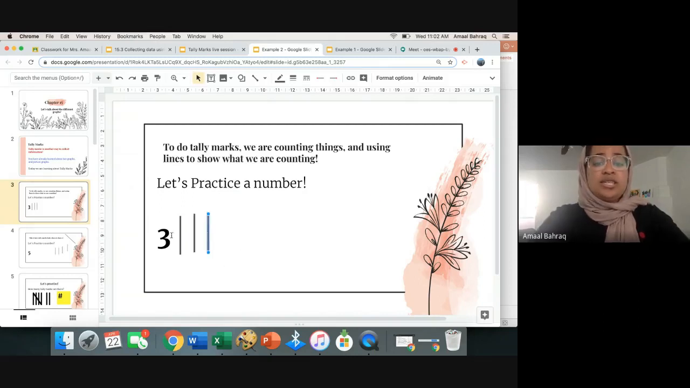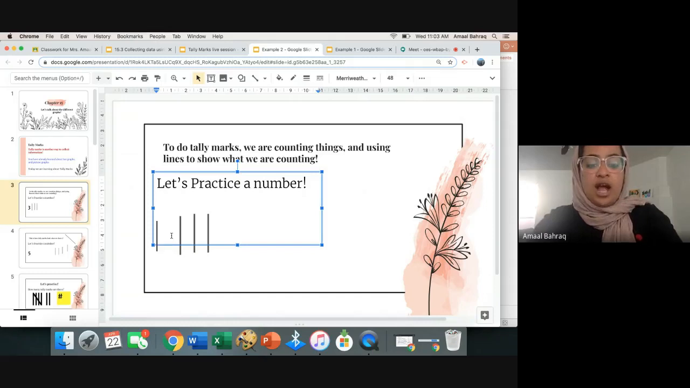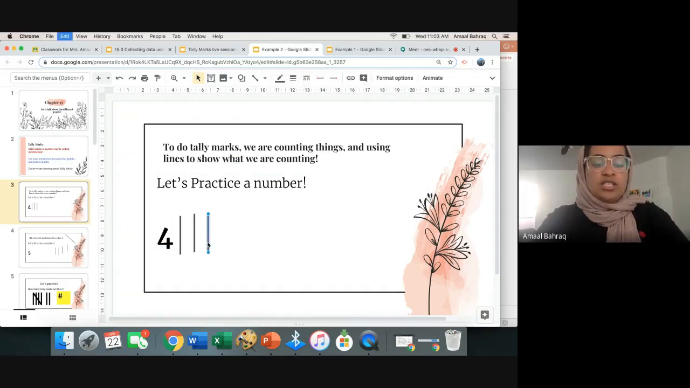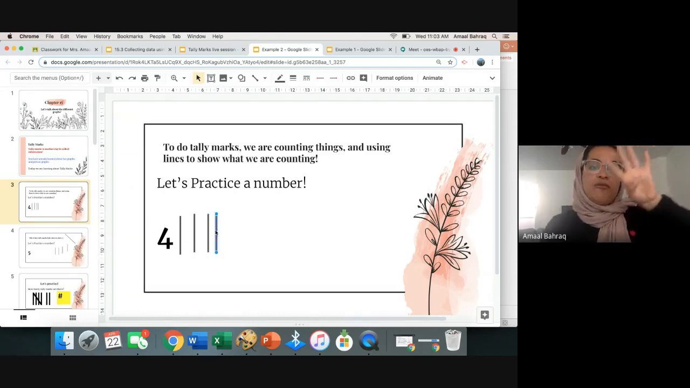Now, say for instance, I went to the adoption center and I got 1 more, okay? When we draw tally marks, all I need to do is draw another one. So right here, you see 4 tally marks, okay? That means I have 4 pets.